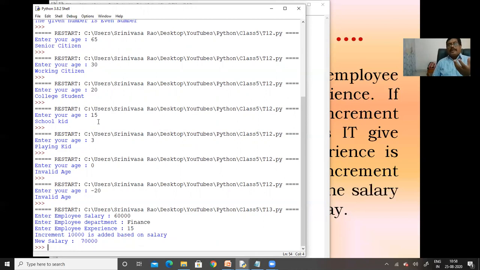Because of this, he does not belong to IT, and his experience is not greater than 20. Because of this, increment 2 and increment 3 are not allowed for him. Only increment 1 is allowed, and that will be added to the salary, and it is going to print the new salary as 70,000.